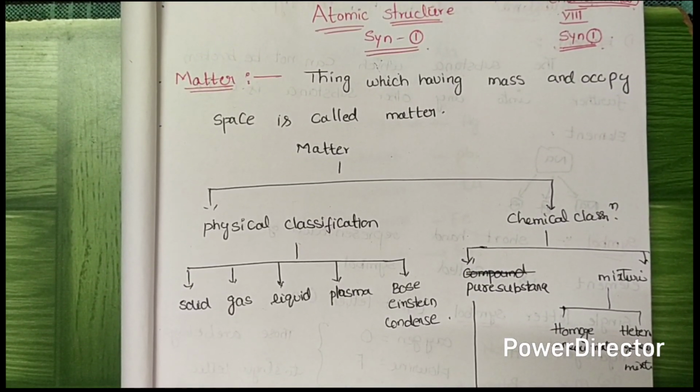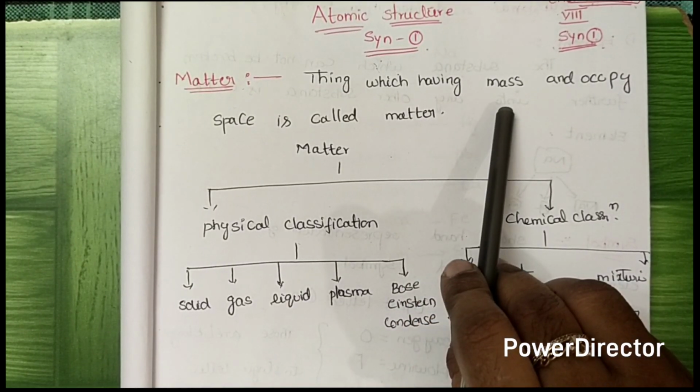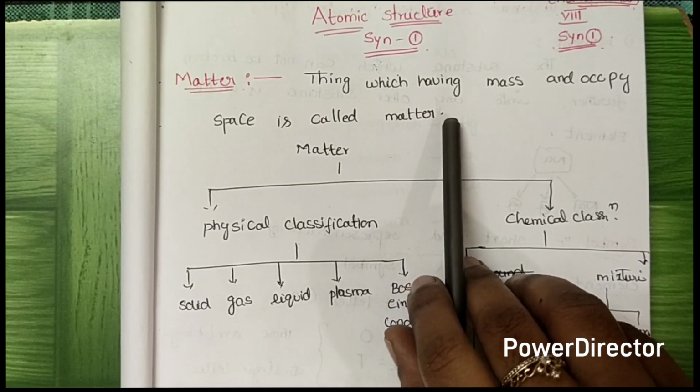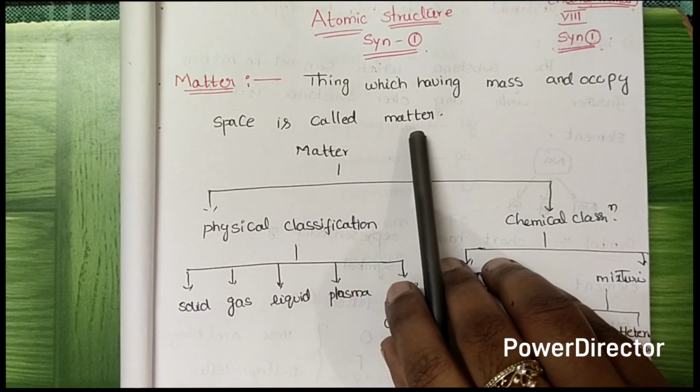In this session, we are going to learn about matter and types of matter. This topic is from the atomic structure IIT topic. Matter. What is matter? Do you know what is matter? The thing which occupies space and has mass is known as matter. The thing which has mass and occupies space is known as matter.